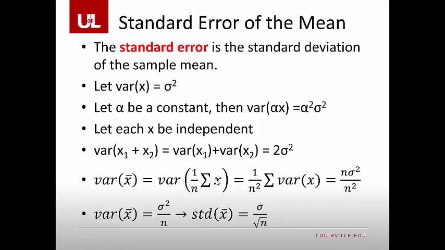Next, we have to remember that this x here is really x1 plus x2 plus x3 plus x4. Now each one of those x's, those x1s, x2s, they each have the same variance. So they're all sigma squared, but we have n of them, right? Because we're counting n different x's, which will leave us with n times sigma squared divided by n squared. If we cancel out that n and this n squared, we'll end up with sigma squared over n, and then if we take the square root of that, which gives us the standard deviation, we get sigma over the square root of n, which is exactly the formula for our standard error.